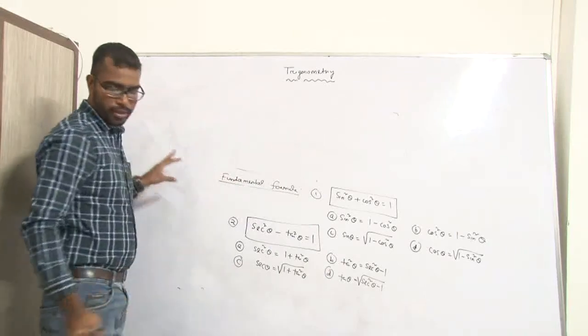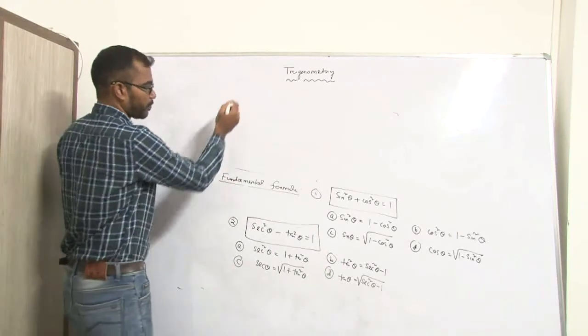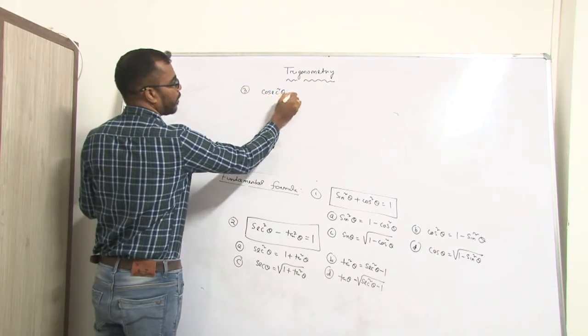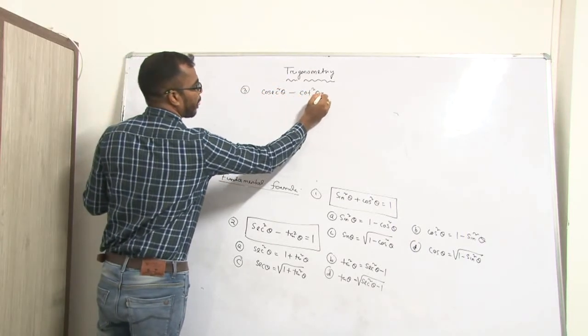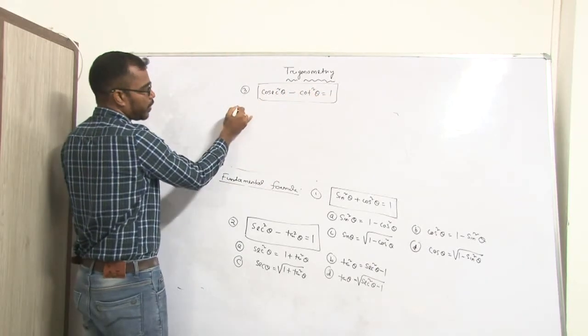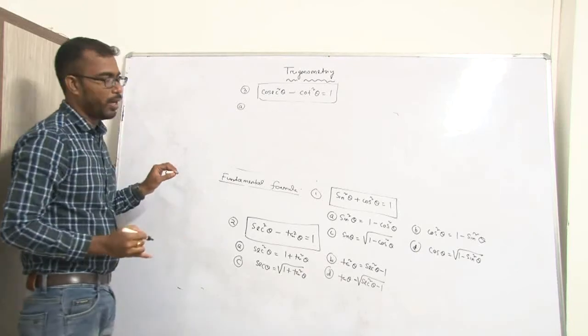fundamental relation, and the third one is cosec square theta minus cot square theta is equal to 1. From this main formula, we can derive 4 other sub formulas.